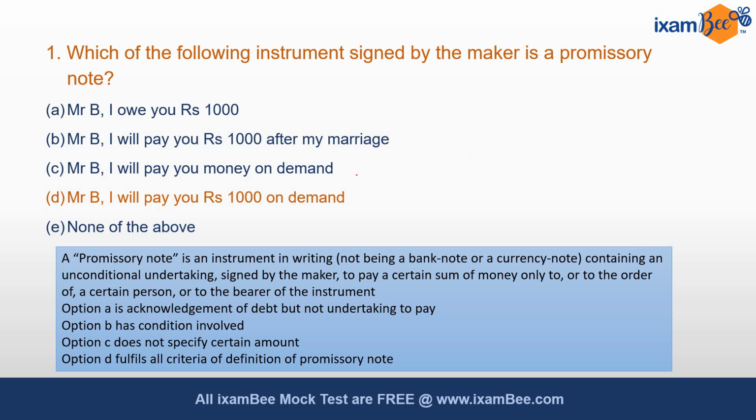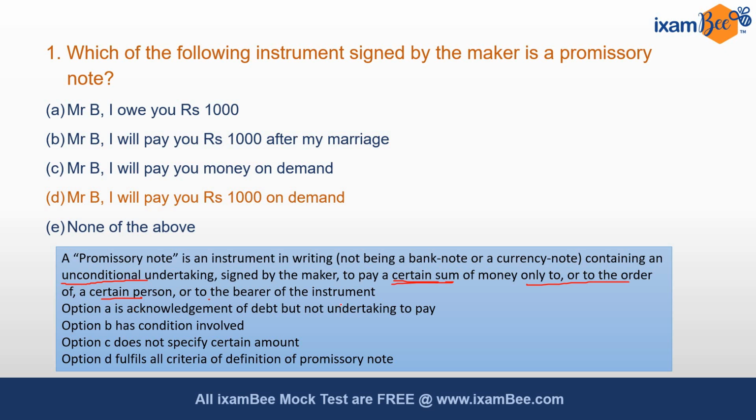Why? Let's understand first of all the definition of the promissory note. A promissory note is an instrument in writing, not being a bank note or a currency note, containing an unconditional undertaking signed by the maker to pay a certain sum of money only to or to the order of a certain person or to the bearer of the instrument. So we have 3 conditions. To make a promissory note, there should be an unconditional undertaking, there should be a certain sum involved, and payable only to or to the order of a certain person or to the bearer of the instrument.